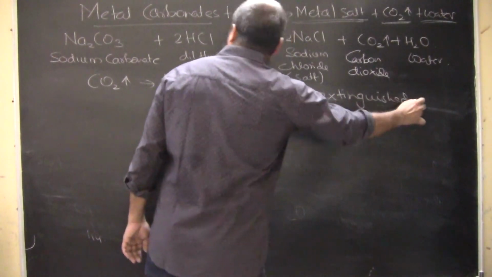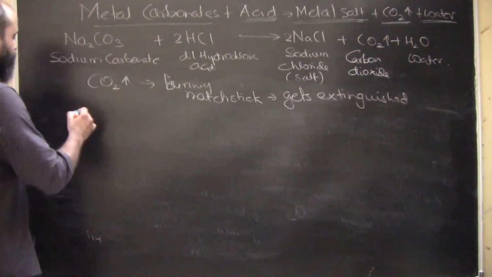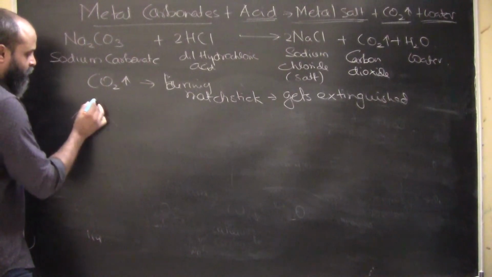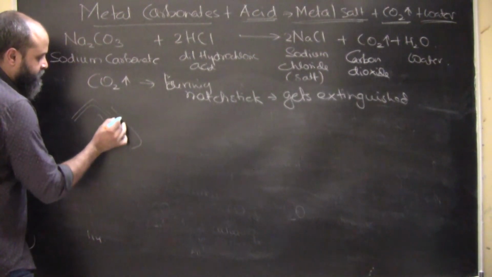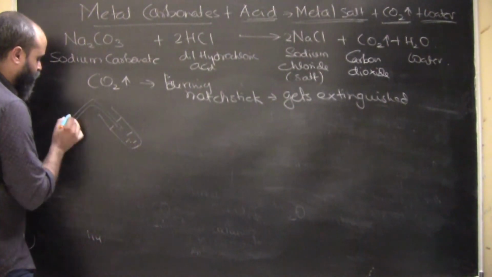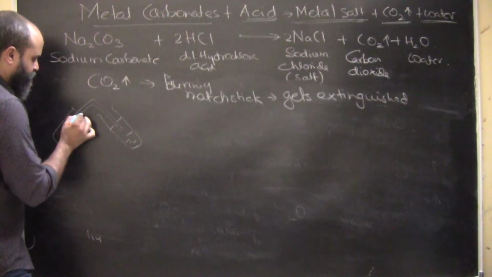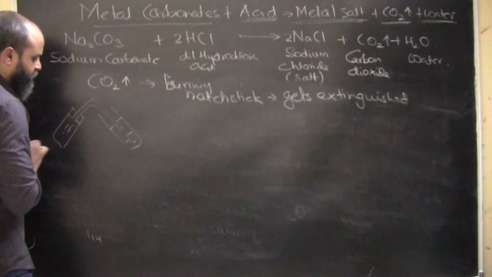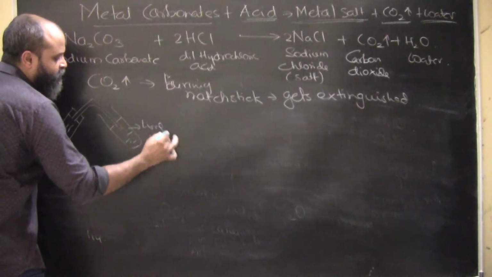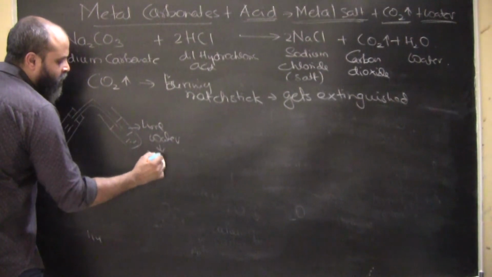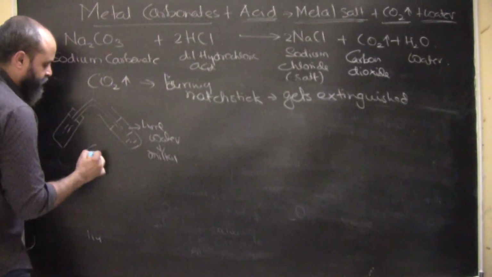And wherever the carbon dioxide is getting evolved from, let's say we are passing it into lime water. This is basically lime water. So wherever our reaction is happening, and let's say carbon dioxide is getting evolved and this is lime water, this lime water in some time will turn milky. Why? Because calcium carbonate is getting formed.